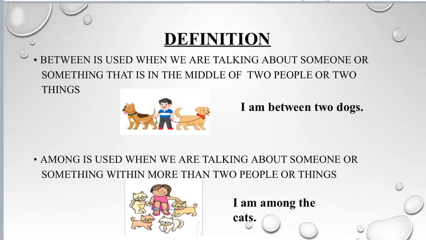and Rahul. We use among when we are talking about someone or something within more than two people or things. For example, in this picture, you can see a girl is among the cats. So she will say, I am among the cats. Or if you are sitting in the middle of more than two family members, you can say, I am sitting among my family members because you are sitting in the middle of more than two people.